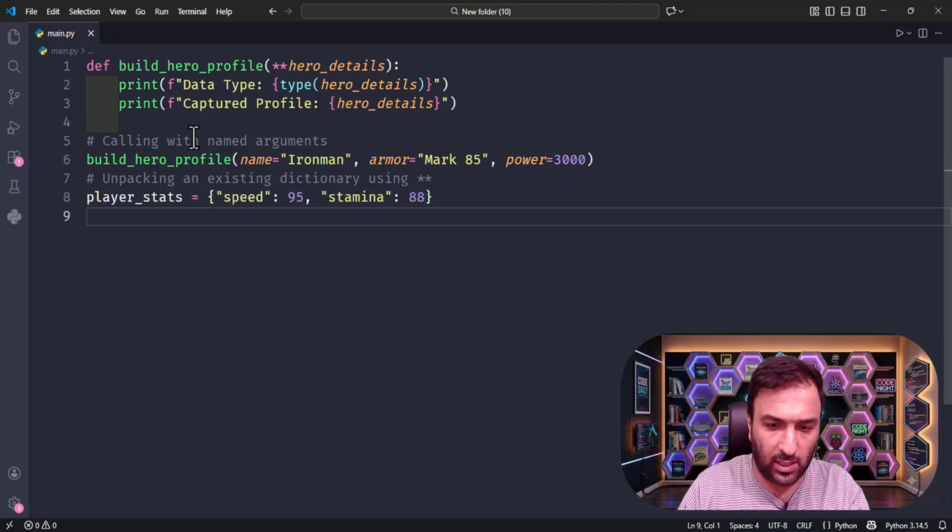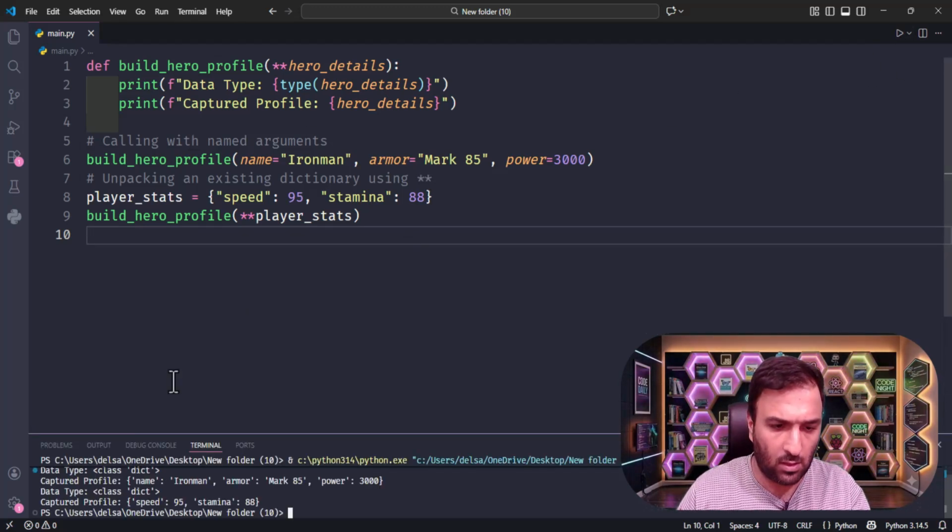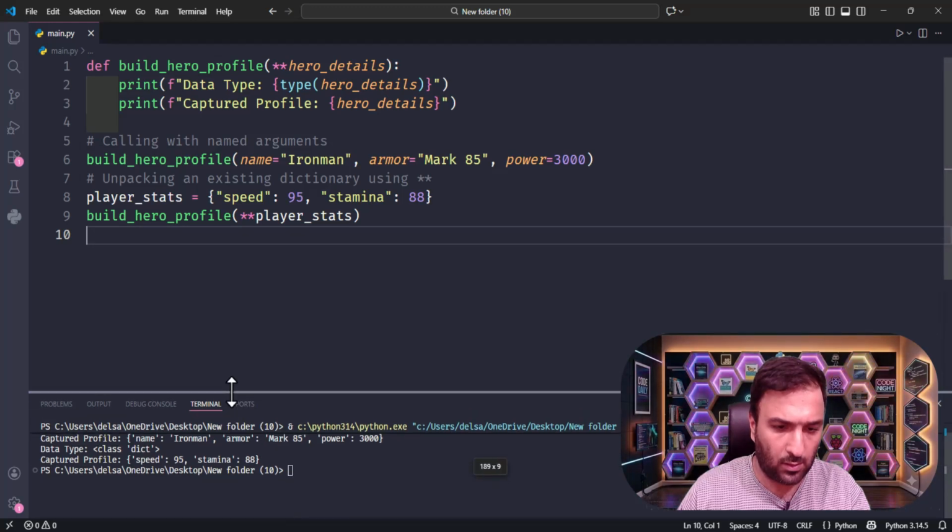Unpacking an existing dictionary using asterisk. Okay, let's run and print.